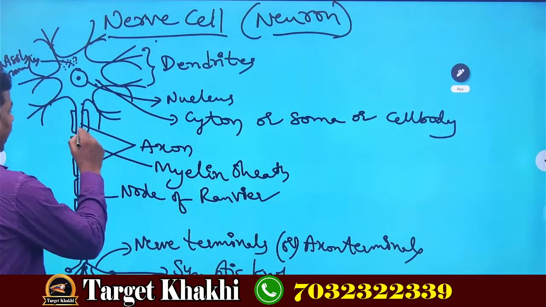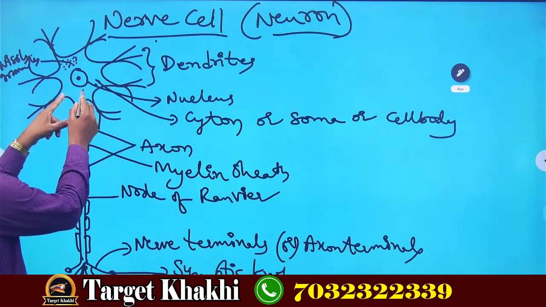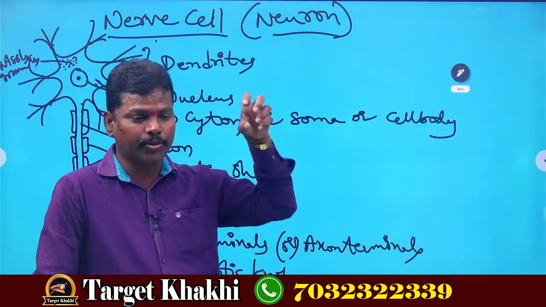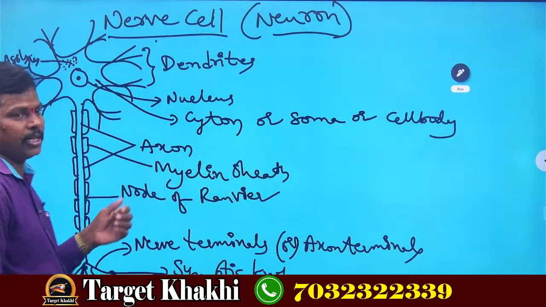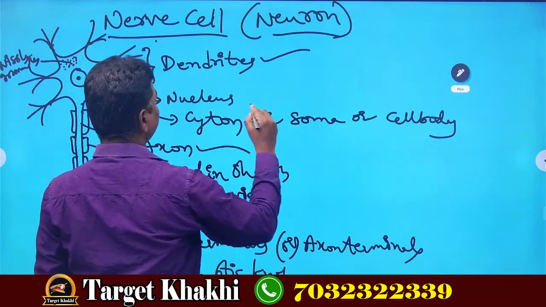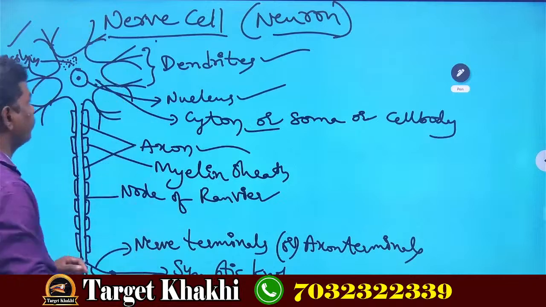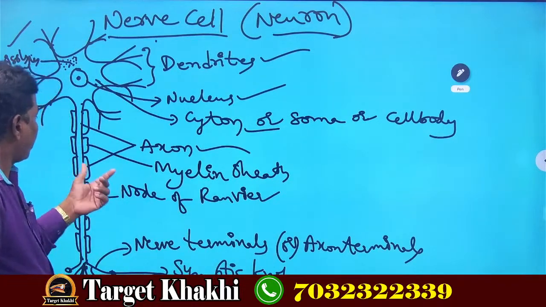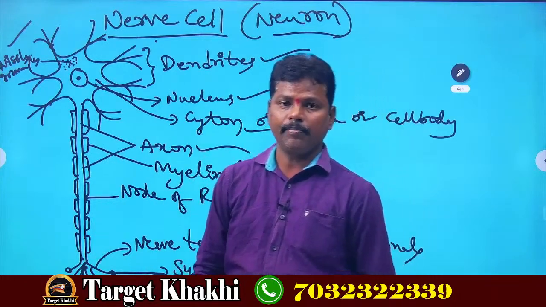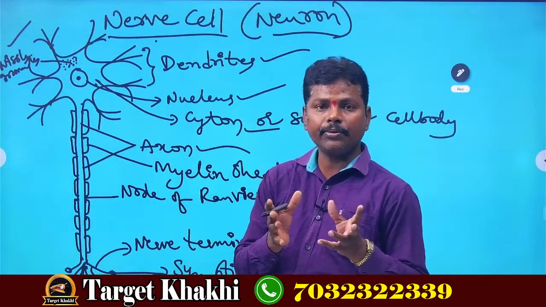Next, the axons. Axons are nothing but the extension of the cyton. One end of the cyton is extended into a number of parts called axons. So we came across dendrites, nucleus, cyton, axons and Nissl's granules also. But these axons should be protected by a covering. That is called the myelin sheath. Sheath means a protective cover.